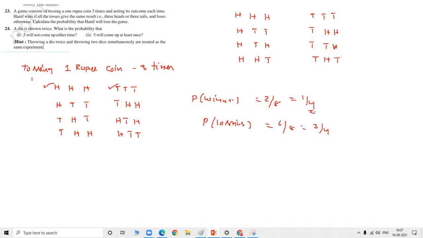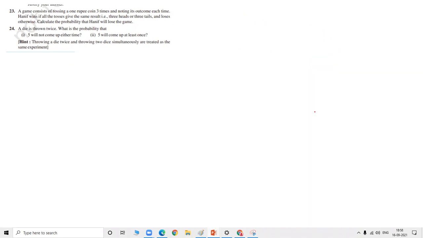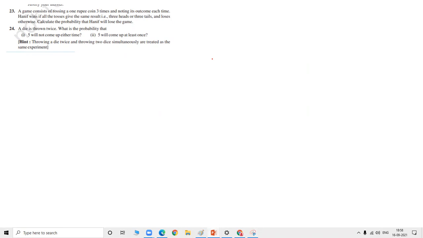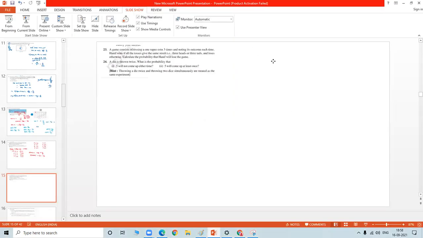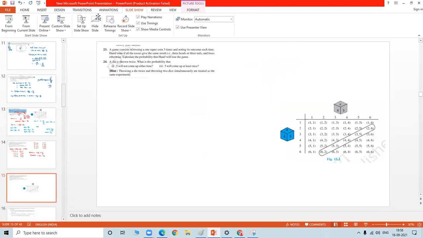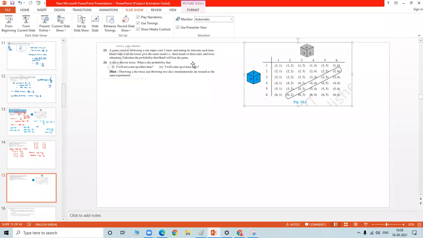This is an interesting question. Next one. We'll complete the exercise and we'll wind up the topic today itself. Just 2 more minutes, you can wind up. A die is thrown twice. So you can remember the question, the table. What is the table we did? This table you have to keep in mind here. The same table you have to keep in mind, for he is throwing the dice 2 times. This is a possible sample space for this.